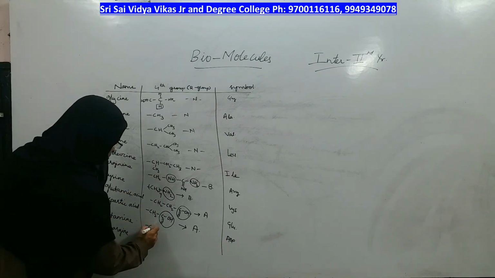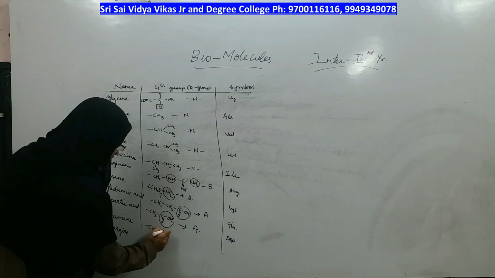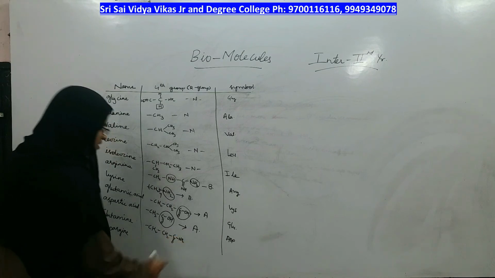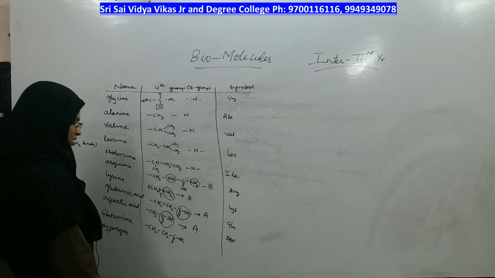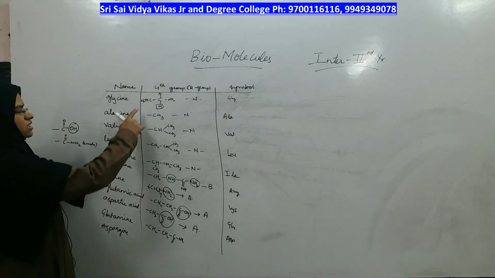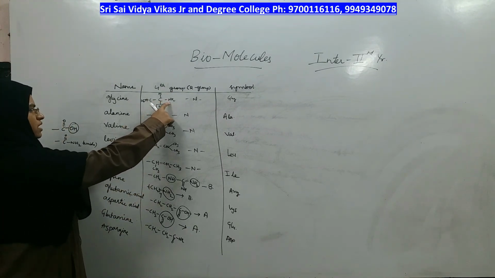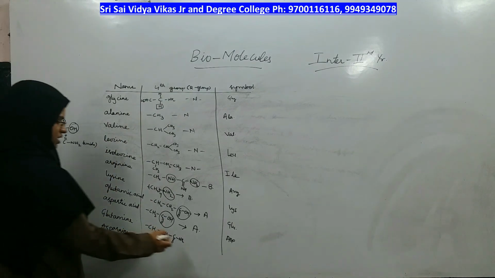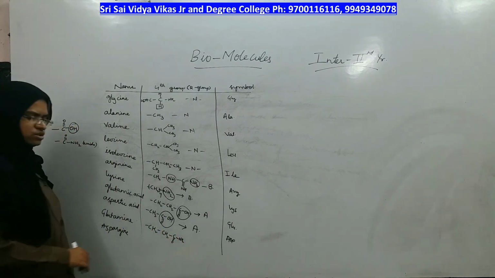So what I will do the changes here? CH2, CH2, C double bond O, NH2 I will write. Okay. So now you tell me, in the complete amino acid there was one NH2 and one carboxyl already present. On top of that you are introducing one amino group.